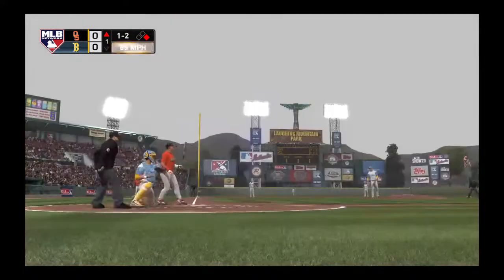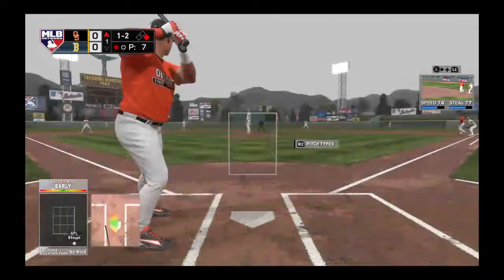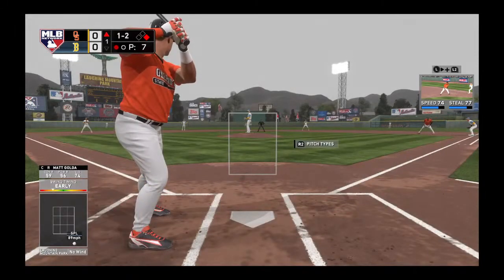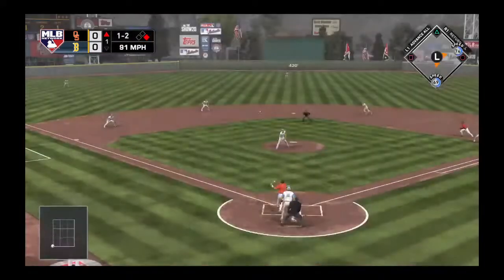Oh, I shouldn't have swung at that one. That was definitely out of the zone. Hey, you know the pitcher right now, he's looking for that best friend, that double play ball. This is where you have to really be disciplined, trying not to end in a double play. You want a pitch that's above the knee so you can get it in the air.